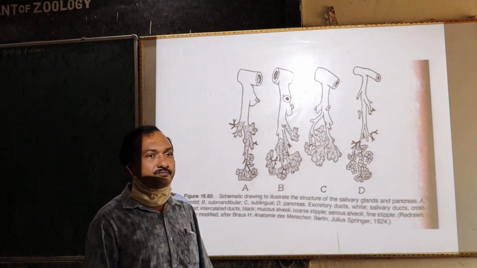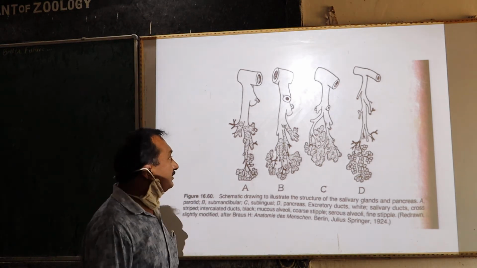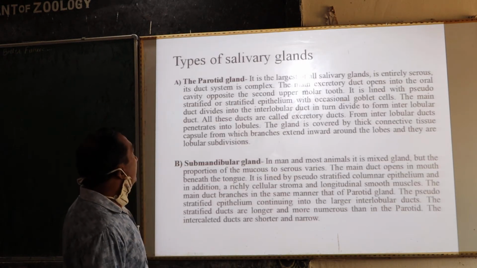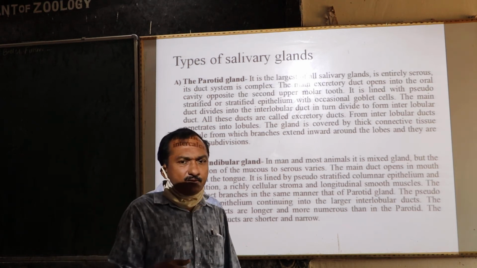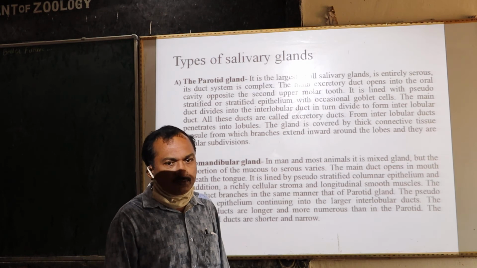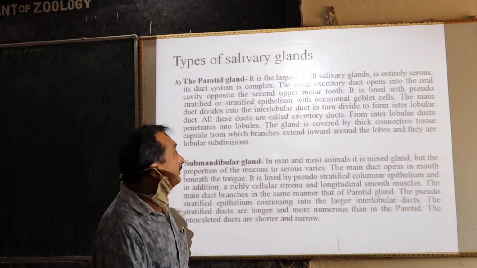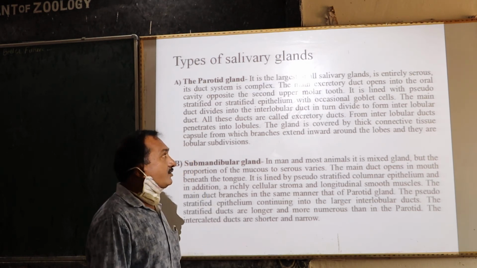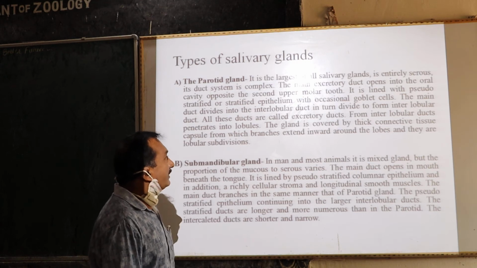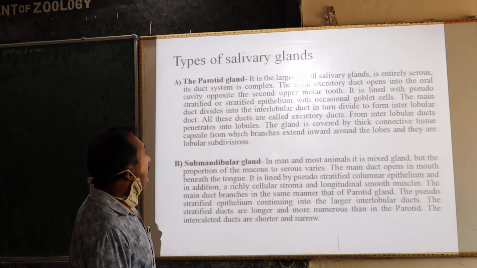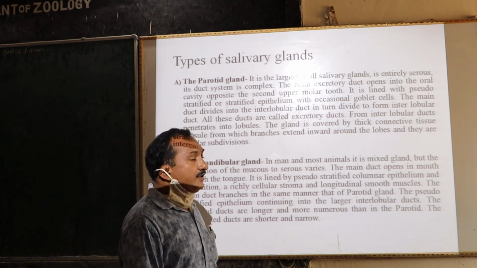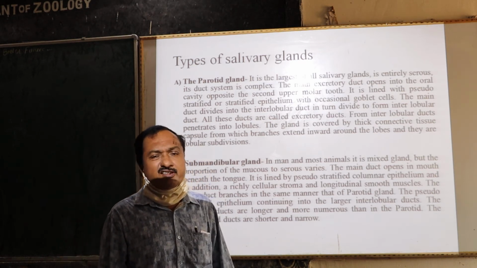Next slide. So here the first one is the parotid gland. It is the largest of all the three salivary glands situated around the oral cavity, and it is entirely made up of the serous type.